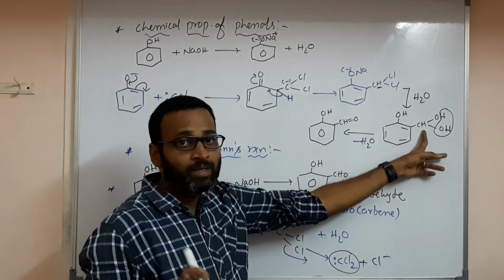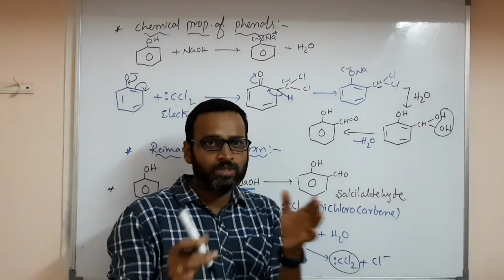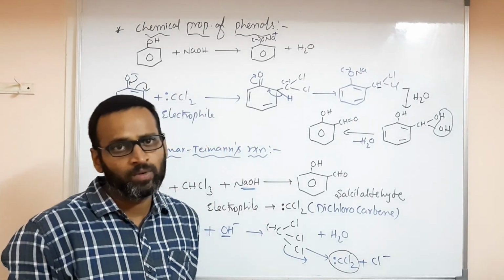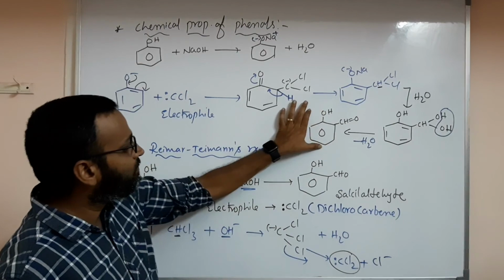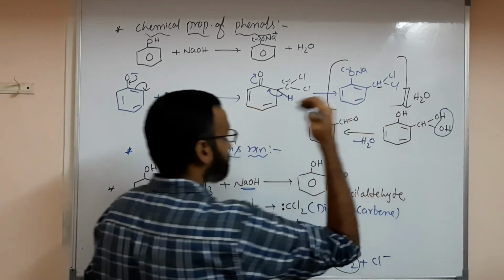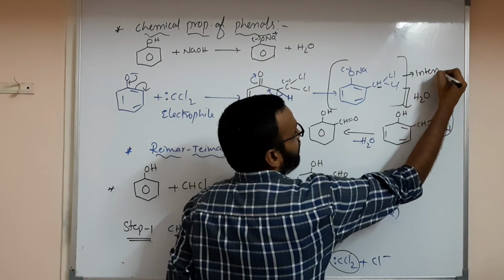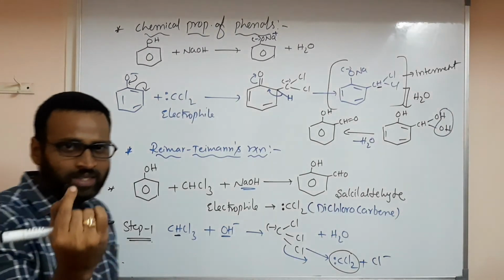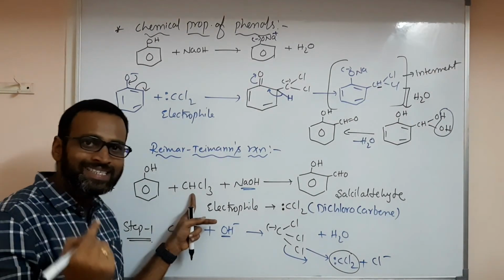If this carbon is the last carbon, remember, this is very important. If these 2 hydroxy groups are at any middle carbon, then you will have a ketone. Most important. Hope you understood. Got it now, everyone? So here you have salicylaldehyde formation. Why did I give this? This intermediate is important for us. What is the intermediate formula? This is the intermediate in Reimer-Tiemann reaction.